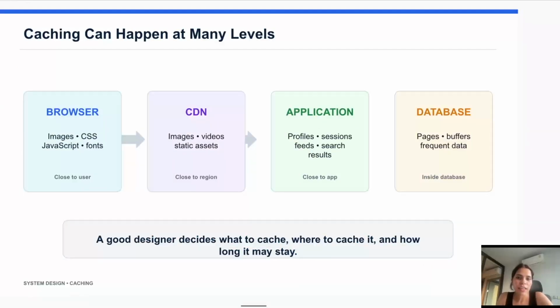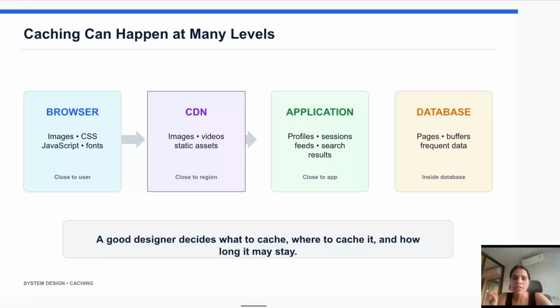Next is caching can happen at many levels. When people hear the word caching, they often think of Redis. But Redis is just one type of cache. In reality, caching can happen at multiple places in the system, and you probably use these caching strategies every day without even realizing it. So let's start with the first layer, which is your browser layer.